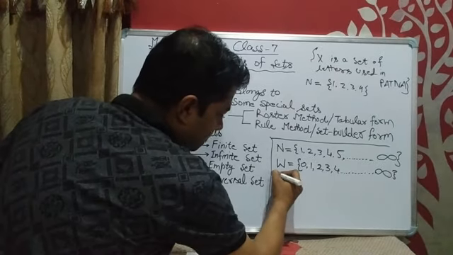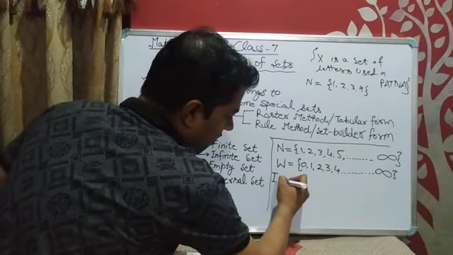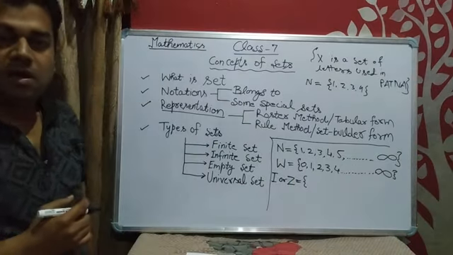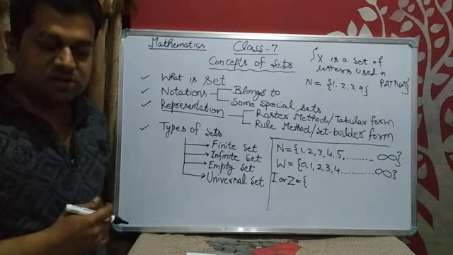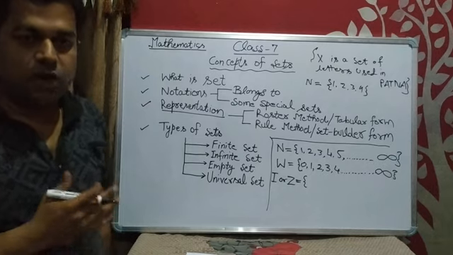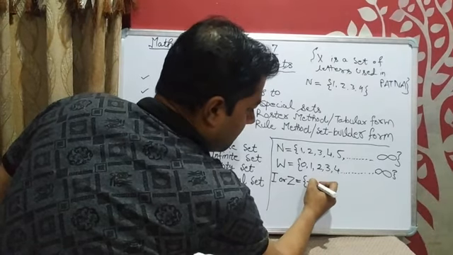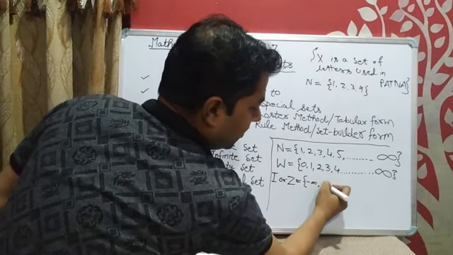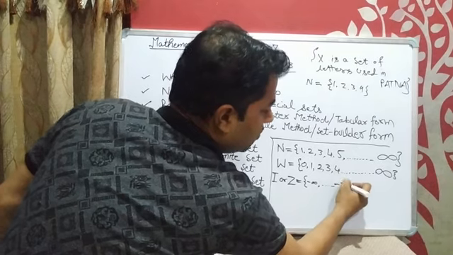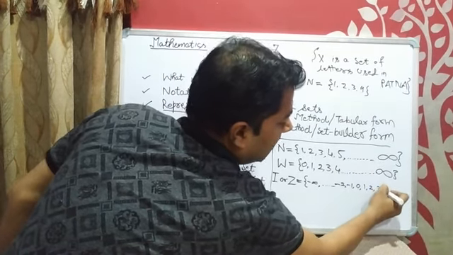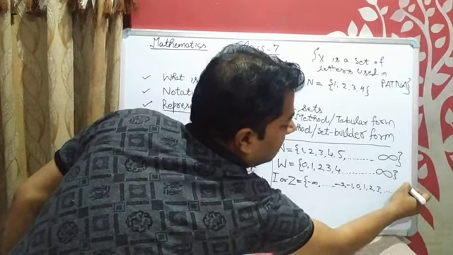Another special set: I or Z. I represents the integers; both notations, I or Z, we can consider. It starts from minus infinity, dot dot dot, -2, -1, 0, 1, 2, 3, dot dot dot, plus infinity.